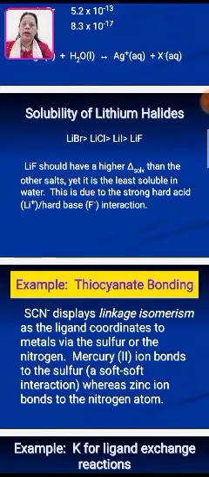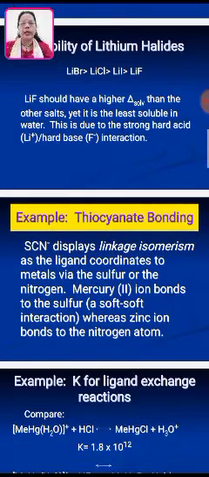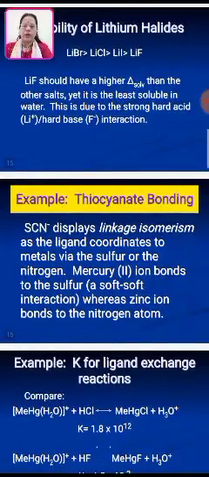Hard and hard, there is the formation of the reaction, and soft and soft react with each other very easily. Thiocyanate is a unidentate ligand, but in some cases, in chelate formation, it acts as a bidentate also. It displays linkage isomerism, as the ligand coordinates to the metal via the sulfur or the nitrogen. Mercury(II) ion bonds to the sulfur, a soft-soft interaction, whereas zinc ion bonds to the nitrogen atom.